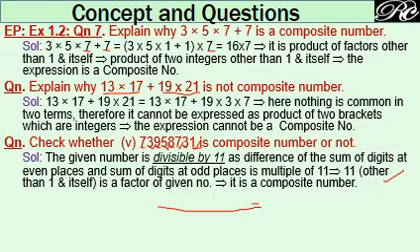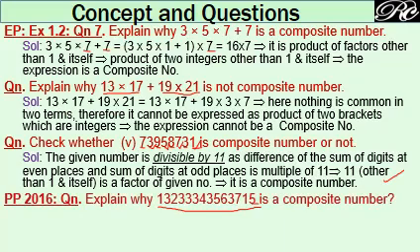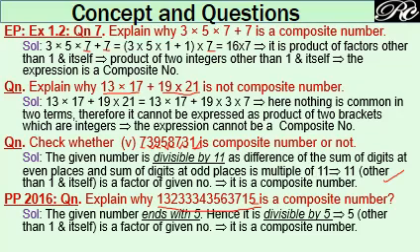See, based on this concept, a question was asked in previous year examinations. In 2016, in the Term 1 paper compiled by CBSE, this question was given. You have to explain why this is a composite number. Here the unit digit is 5, so obviously this big number will be divisible by 5, so it will be a composite number. So simple. This is the concept you have to apply in various other questions.